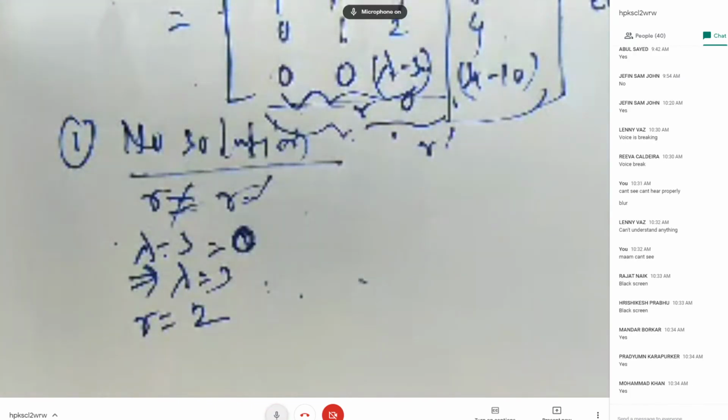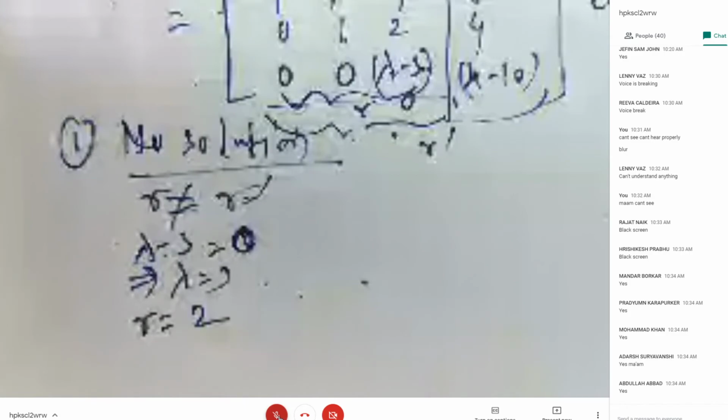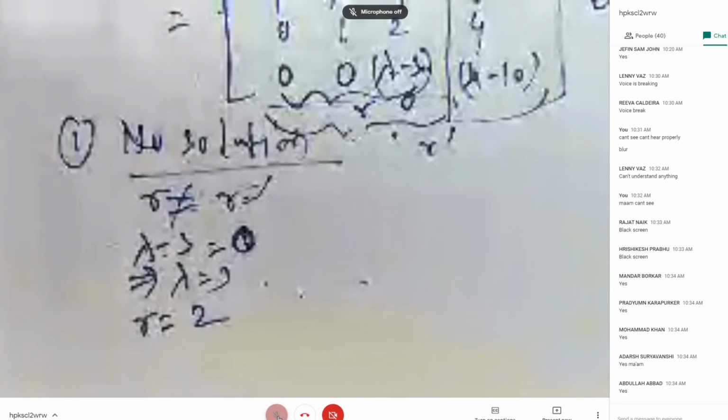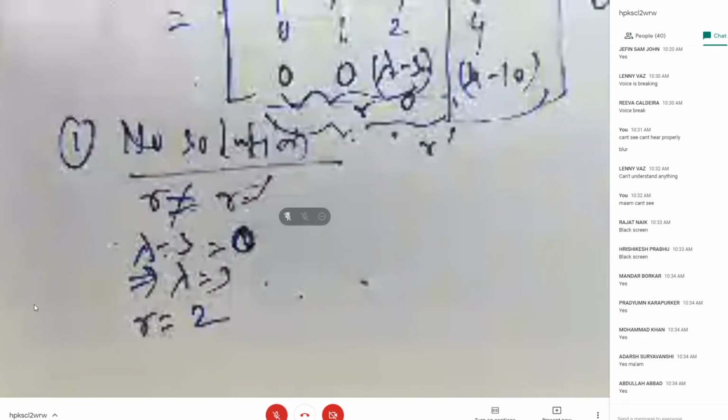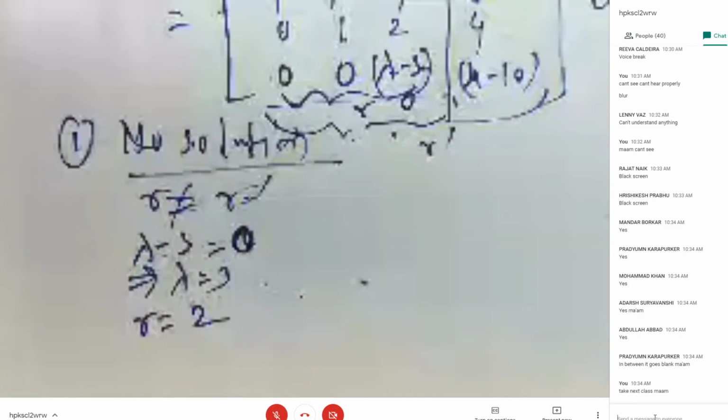Anybody can read this, please tell me. Or is everybody getting a black screen? Very unclear.